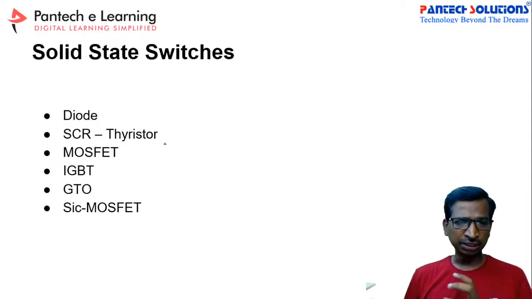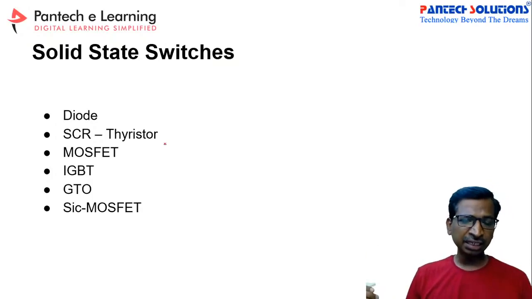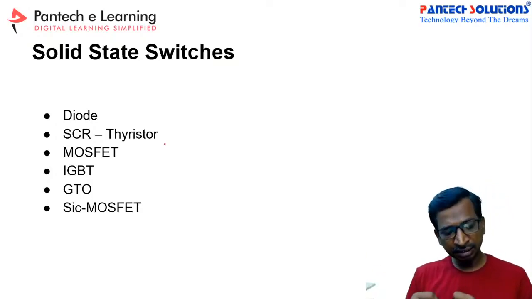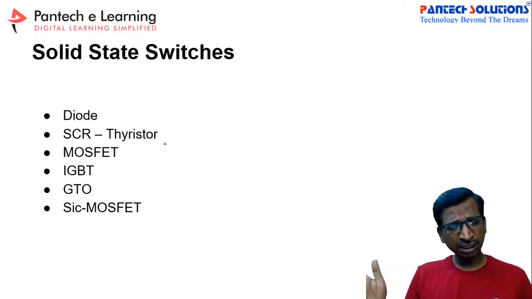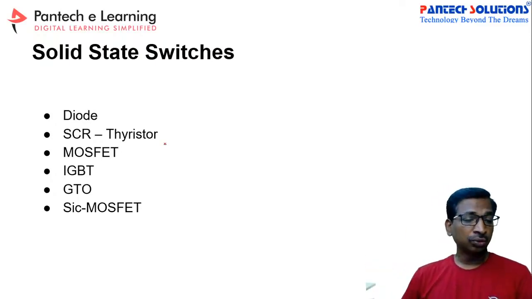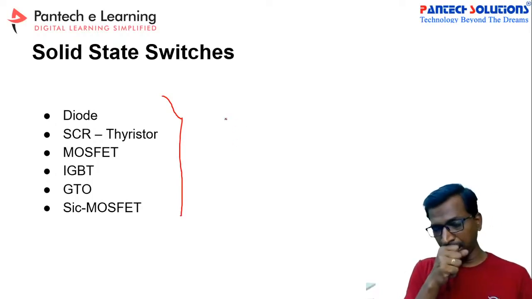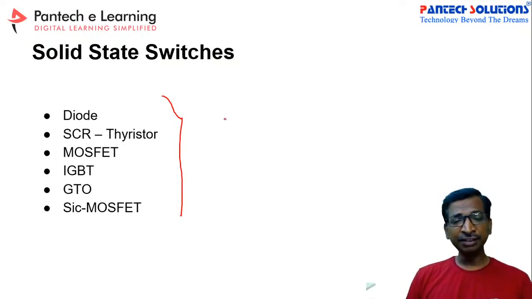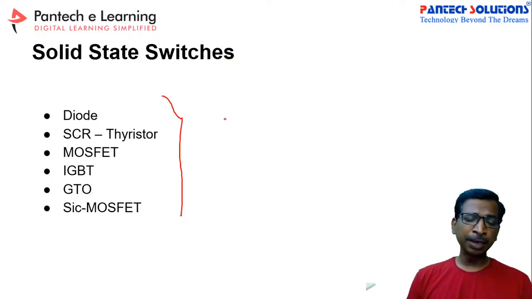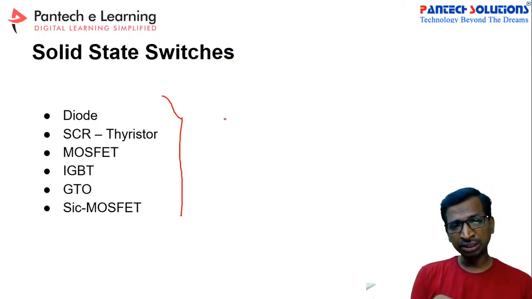And what are the types of switches? Generally we can list the diode, SCR, MOSFET, IGBT, GTO, and SiC MOSFET. Other than these, a lot of devices are also there, like GaN devices and a few more. So these are the basic solid state switches which we are going to use. And the manufacturers of these diodes and switches are Infineon, Microchip, Philips, Motorola.